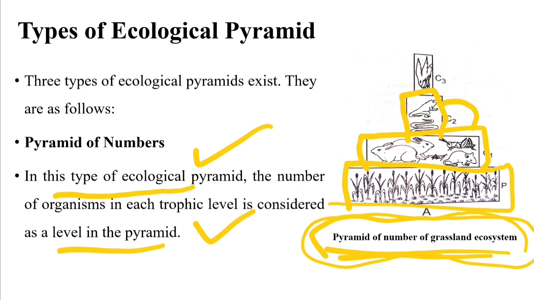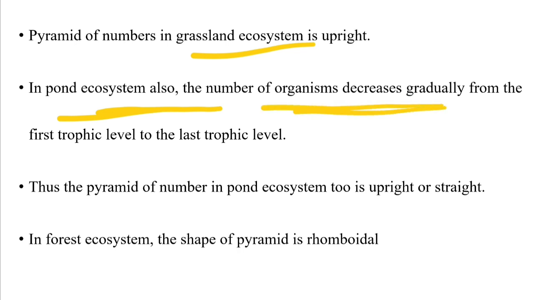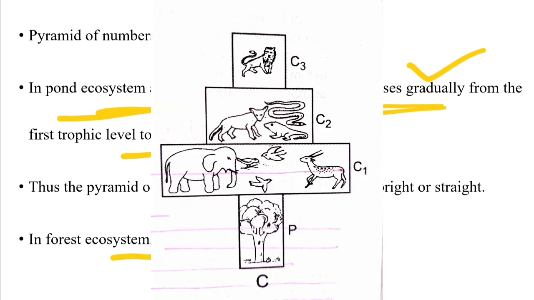ecological pyramid. Here the number of organisms present at different trophic levels is considered. Then pyramid of number of grassland is upright. In pond ecosystem, the number of organisms decreases gradually from the first trophic level to the last trophic level. The pyramid of pond ecosystem is upright too. Then in forest ecosystem, the shape of pyramid is rhomboidal, like this.